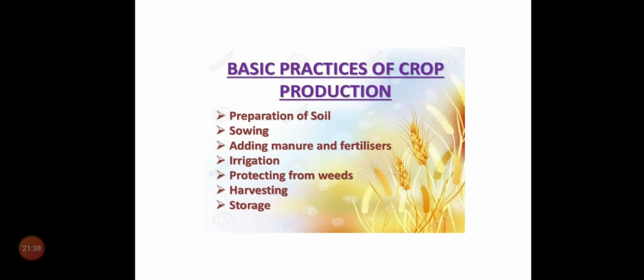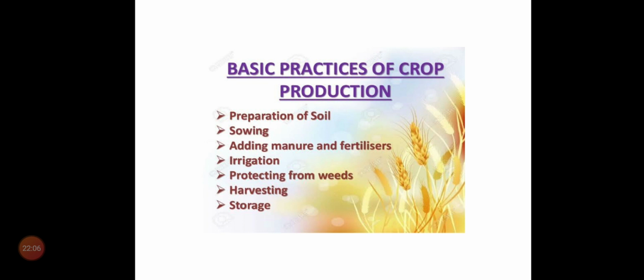And protecting from weeds. Some unwanted plants also grow along with the main crops. That's why they have to be removed. So that is called weeding. And harvesting, collecting the crops, and storage. They store these grains for further usage throughout the year.